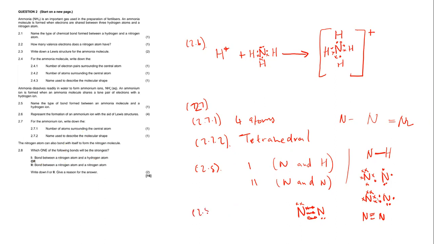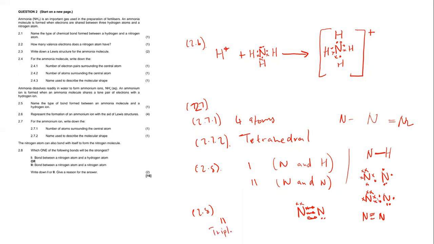So the correct answer here, to answer 2.8, let me try to answer it over here. So for 2.8, the correct answer is going to be 2, right? But then give a reason why we say it's 2. It's because a triple bond is much stronger than a single bond, okay?